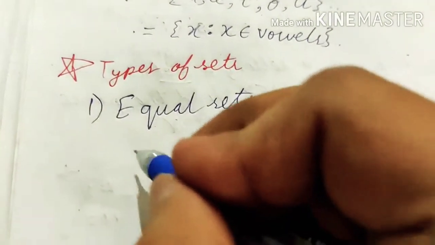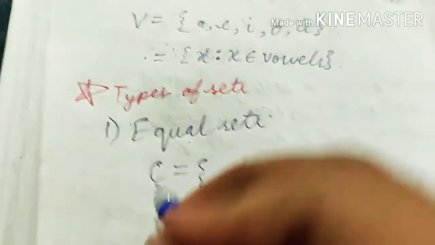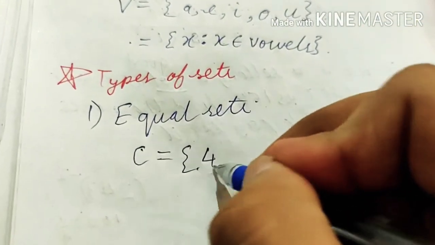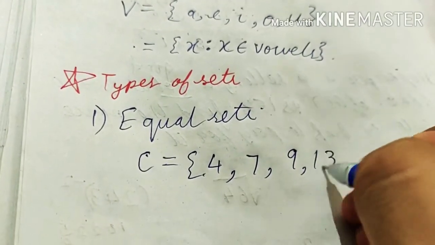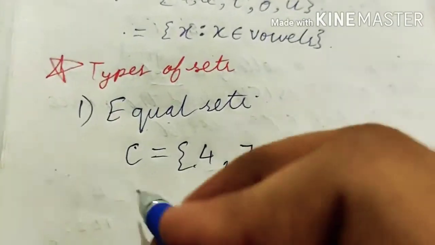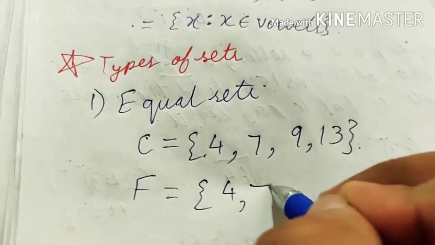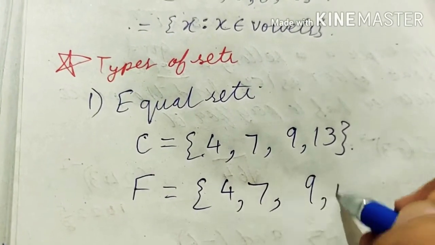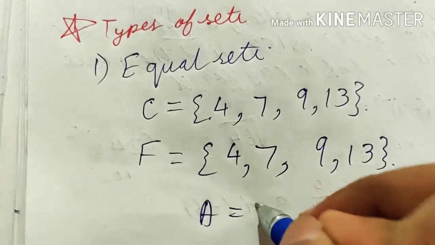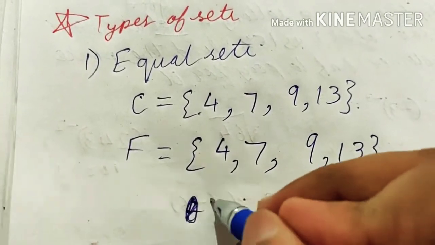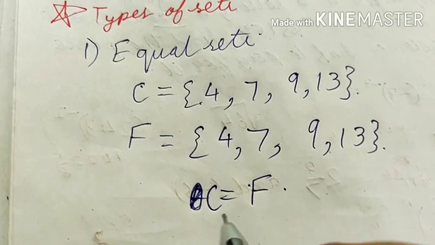Like if set C is equal to 4, 7, 9 and 13, and F is also equal to 4, 7, 9 and 13, then we can say that set C is equal to set F.